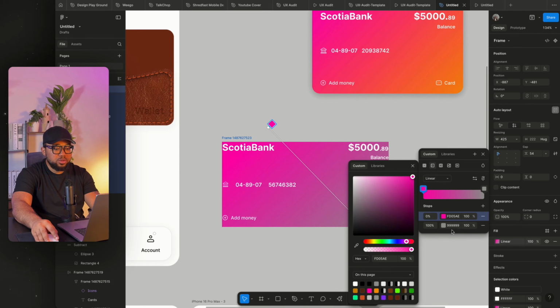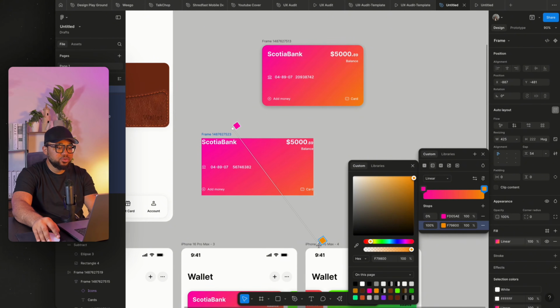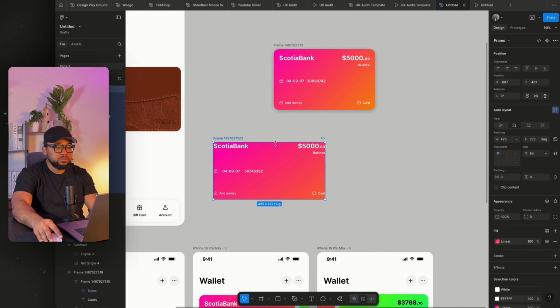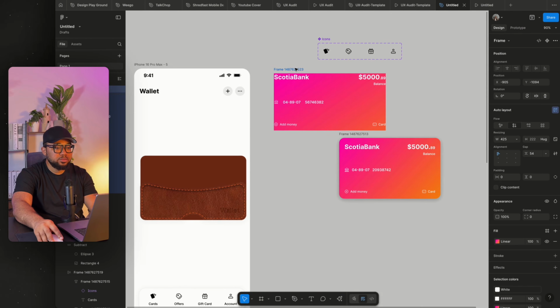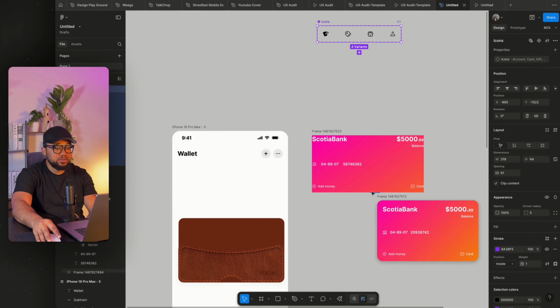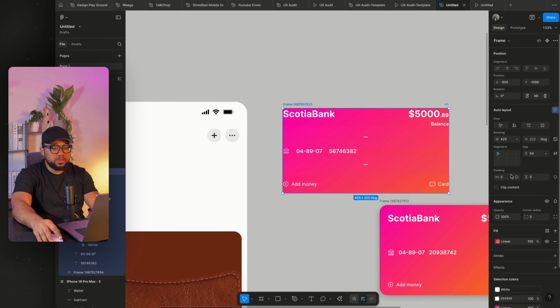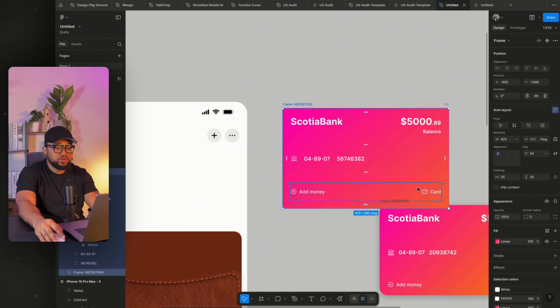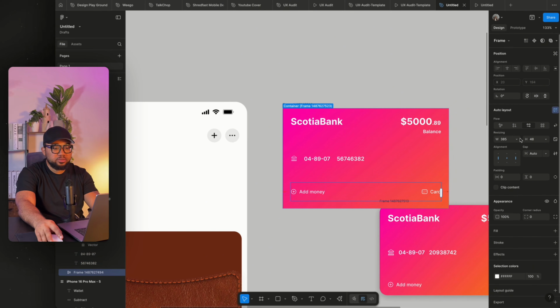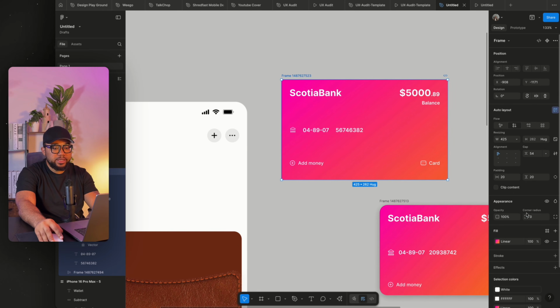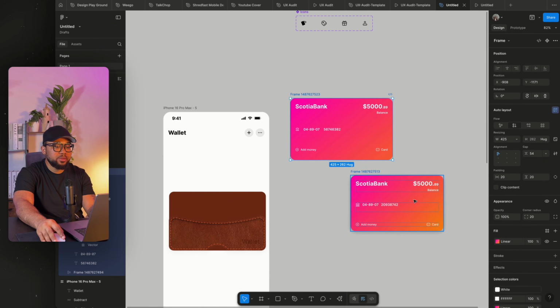I'm going to choose this color one, then the second color will be yellow. So for this, I'm going to also twist down. So once you're done, I'm going to push this all the way out. So once you're done, you're just going to set this to 20. Select this, give 20 as padding, then give 20 here too. So this, make sure that it's on fill, right? So the next thing I'm going to do is to make sure that this is 20, the corner radius. So that's how I came about this card.